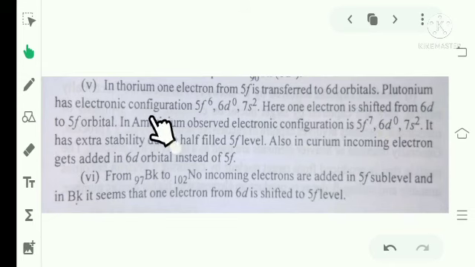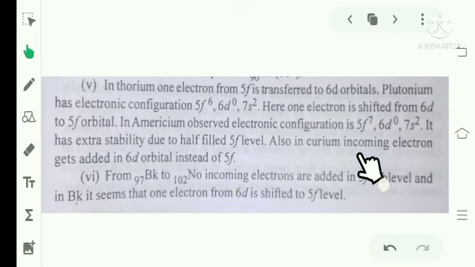Plutonium has electronic configuration 5f6 6d0 7s2. Hence, 1 electron is shifted from 6d to 5f orbital. In americium, the observed electronic configuration is 5f7 6d0 7s2. It has extra stability due to the half-filled 5f level.